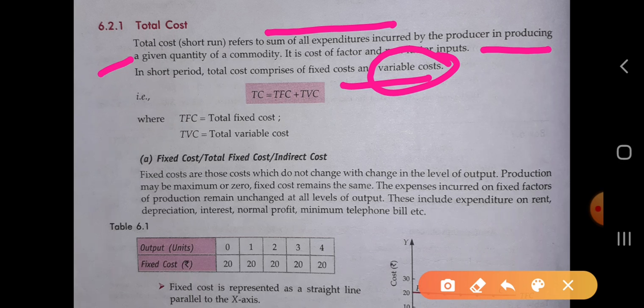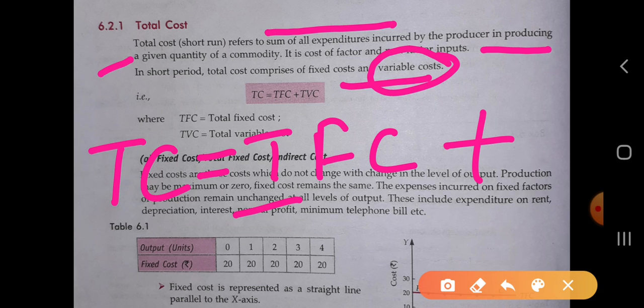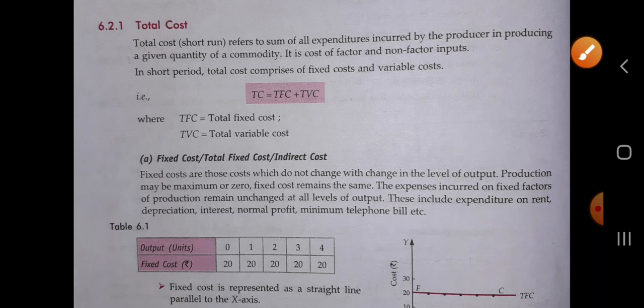So in total cost, TC is equal to total fixed cost plus total variable cost. TFC is total fixed cost and TVC is the total variable cost. So first of all we should know what is fixed cost.